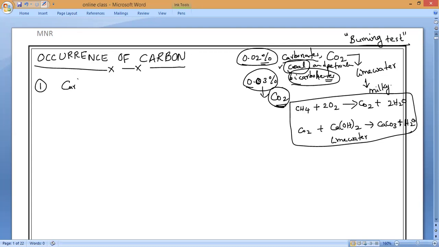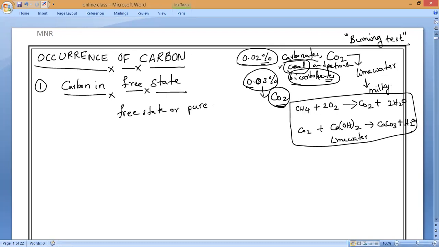One is carbon in the free state, meaning carbon alone exists. Either in free state or in pure form, carbon can exist. That is called carbon in the free state.